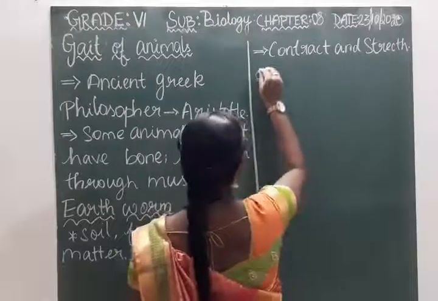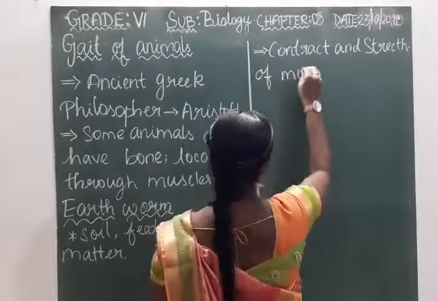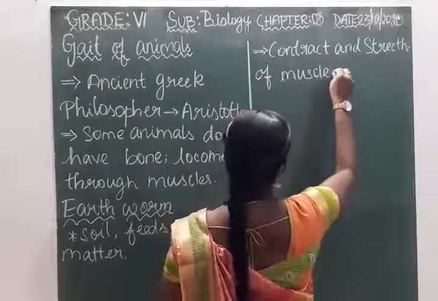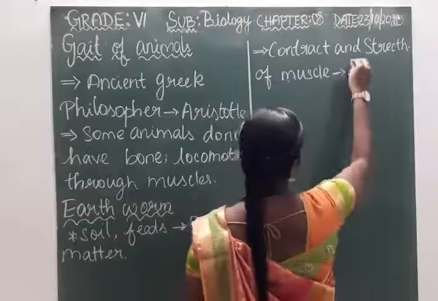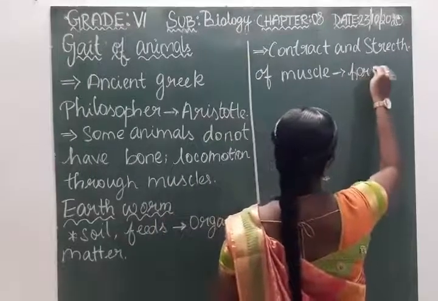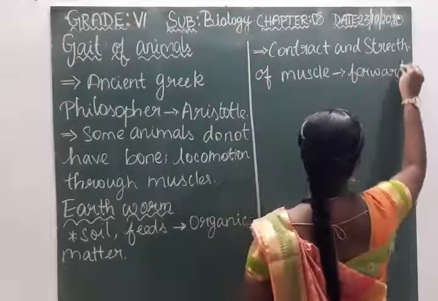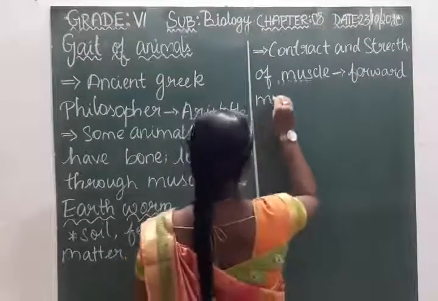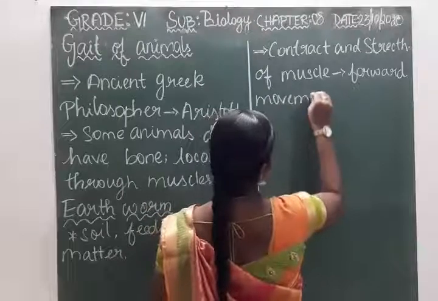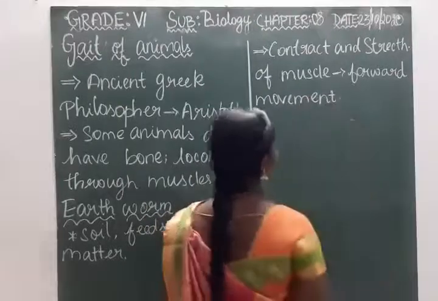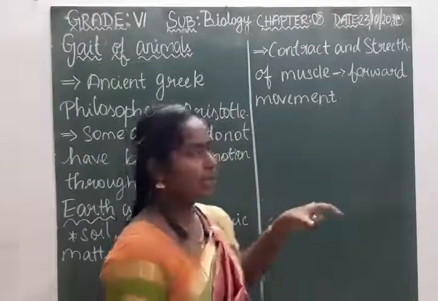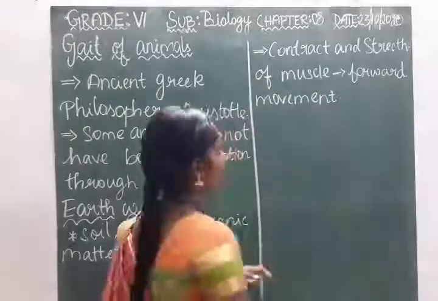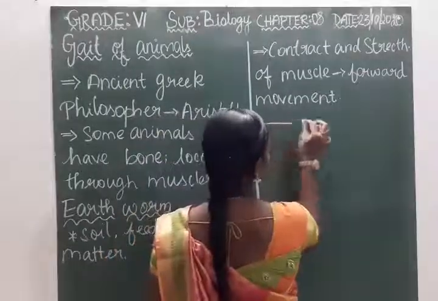Stretch of muscles makes the forward movement. So by this they move from one place to the other. Contraction and stretching process.